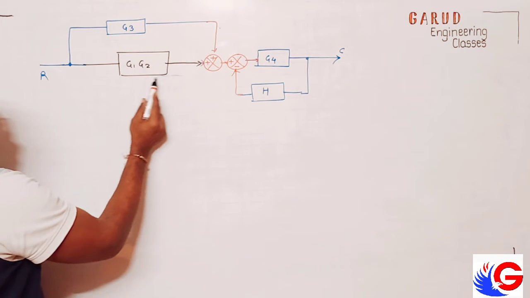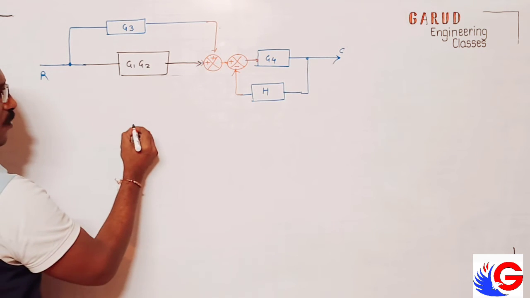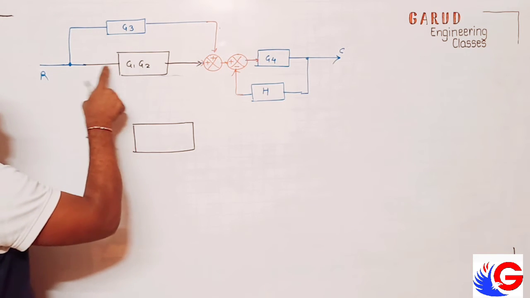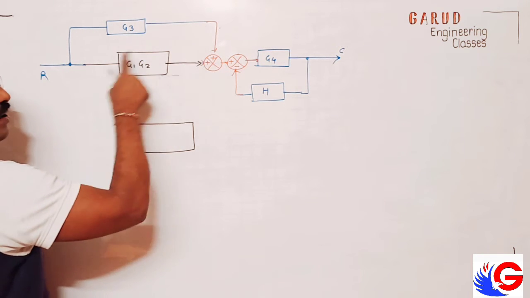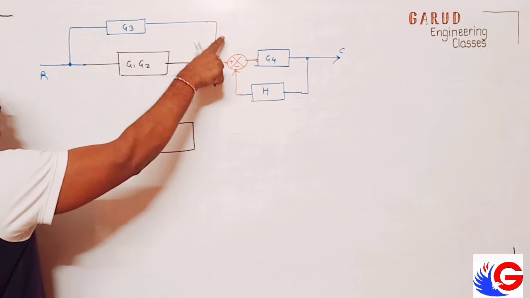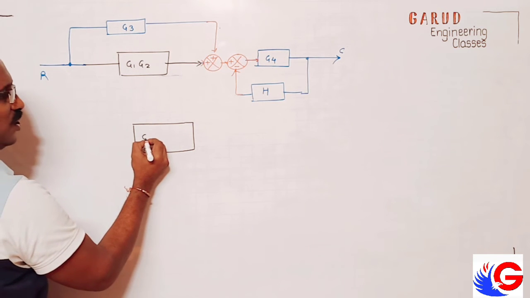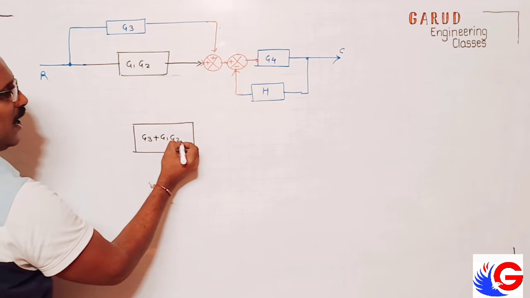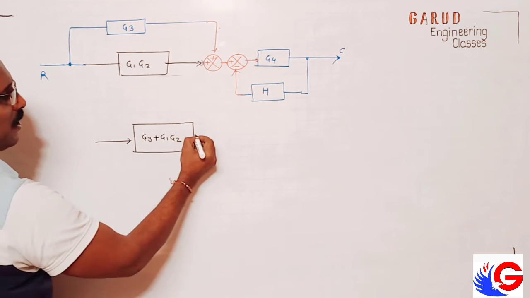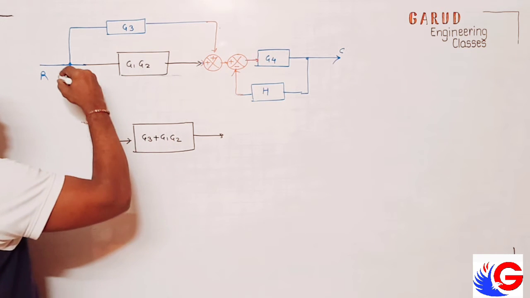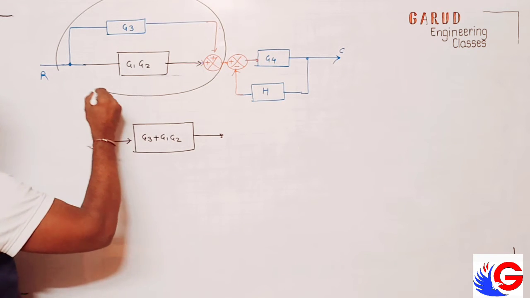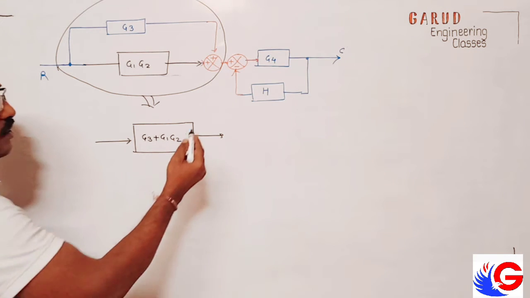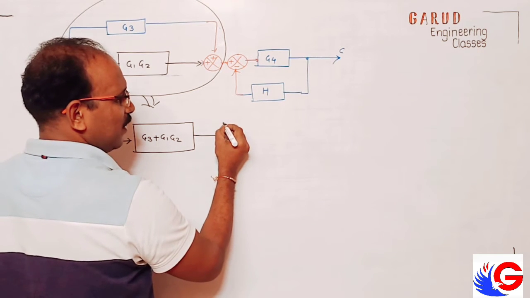This is a forward loop, so I can convert it into a single block. What is that? Forward, this and this. Simple addition, coming from this side, coming from this side. Okay, so G3 and G1 G2 added. This is just a simple block. The whole part is presented like this. This is a mirror loop. Yes, we can present it.